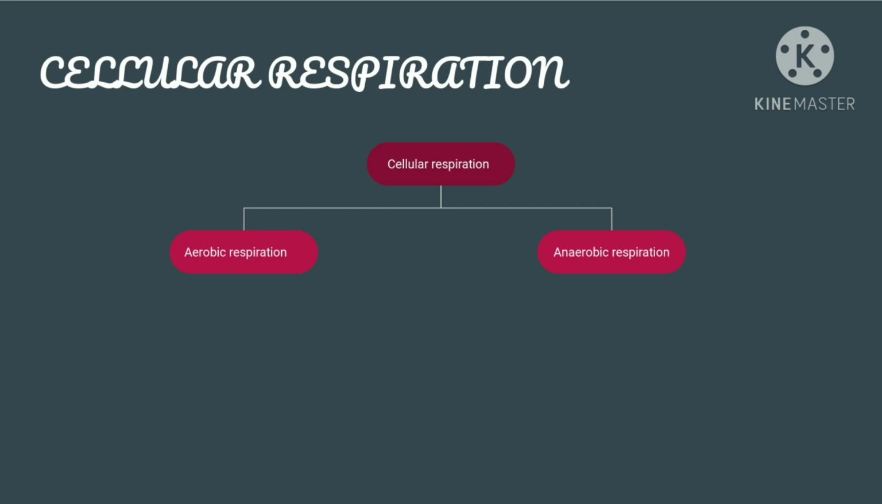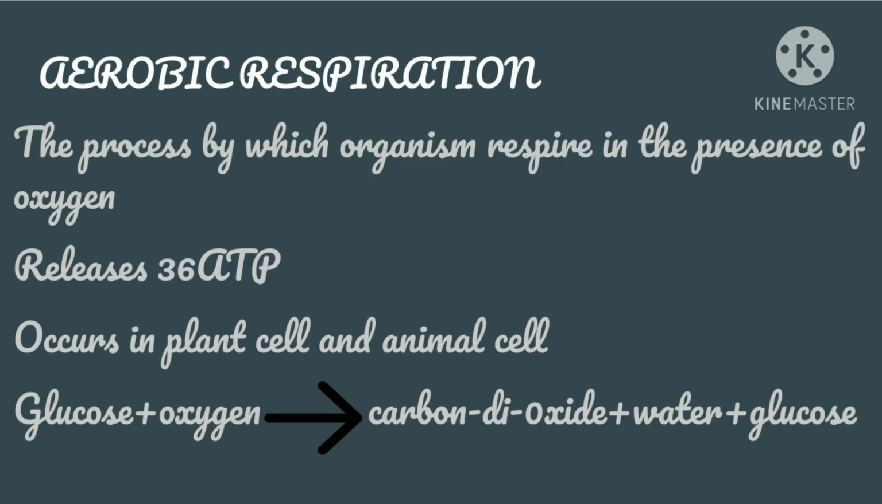Cellular respiration is of two types: aerobic respiration and anaerobic respiration. Aerobic respiration is the process in which organisms respire in the presence of oxygen. It releases 36 ATP and occurs in both plant and animal cells. Here is the reaction.